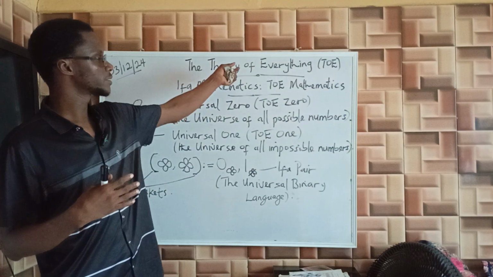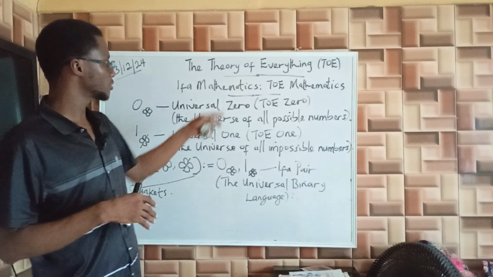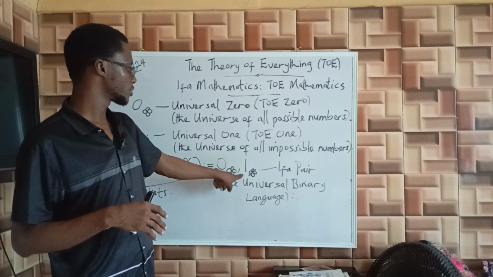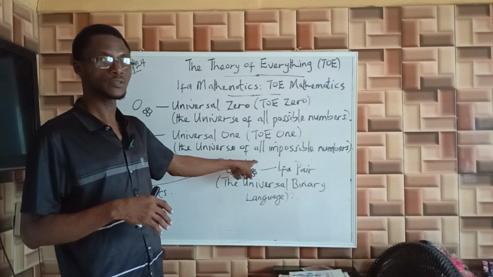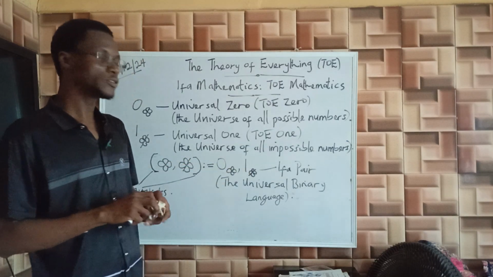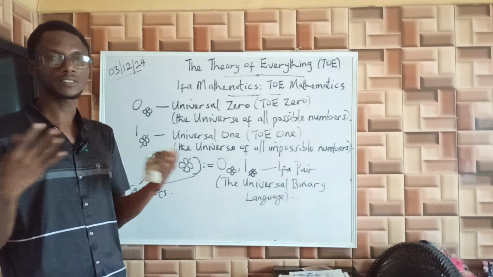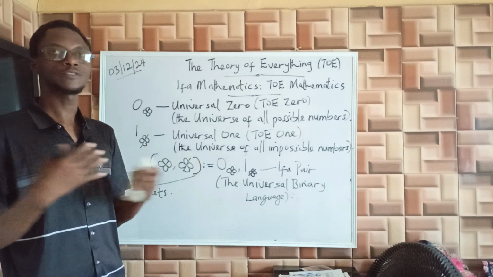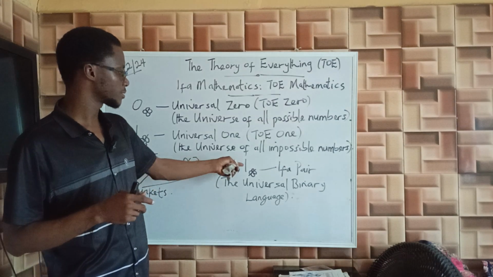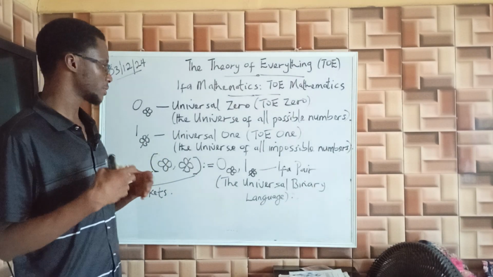In the main disciplines in the theory, we represent them mathematically, using Ifa mathematics in strings of universal zeros and universal ones. This is a universal language. All humans across all cultures, whether they are blacks, whites, Asians, any woman from any background, creed, or age, we all understand mathematics. Mathematics is a universal language that every human understands.